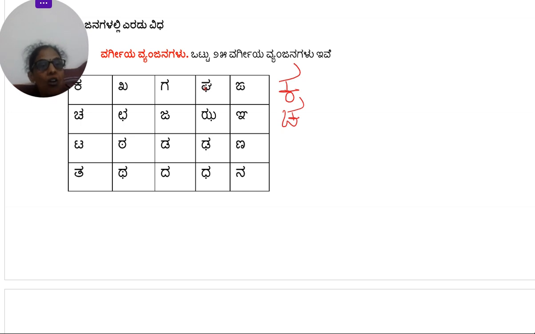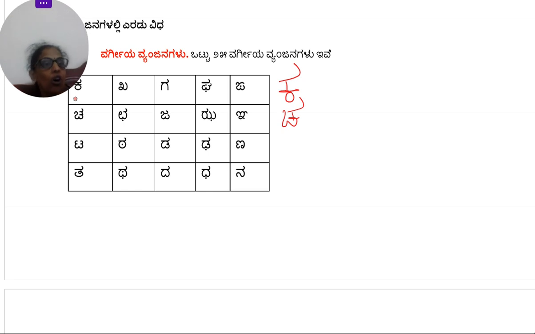Now, for example, all the alphabets in the first row, Ka, Kha, Ga, Gha, Gnya, you use your throat. With the help of your throat, you are pronouncing these alphabets. All these 5 alphabets are pronounced with the help of your throat. That's why it's called as Ka Varga.